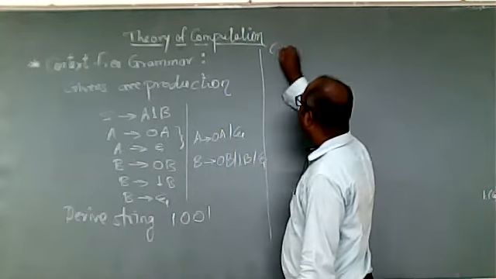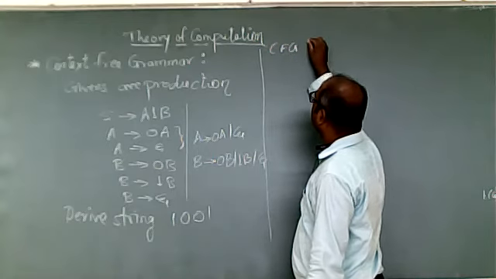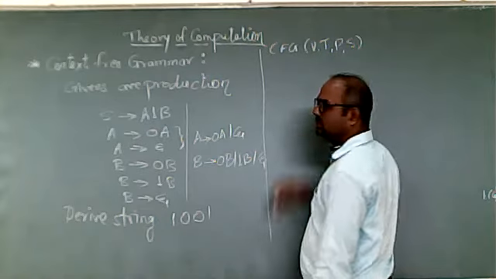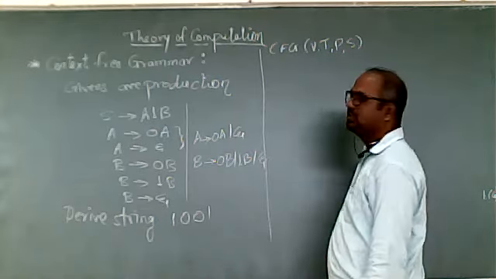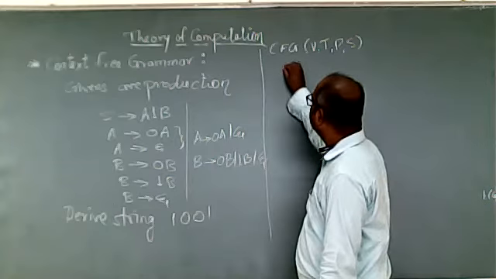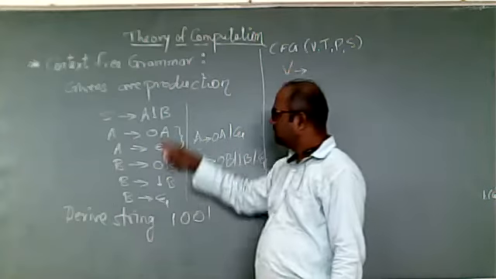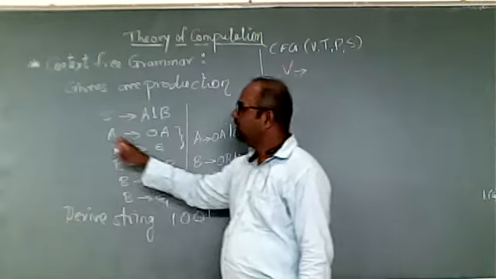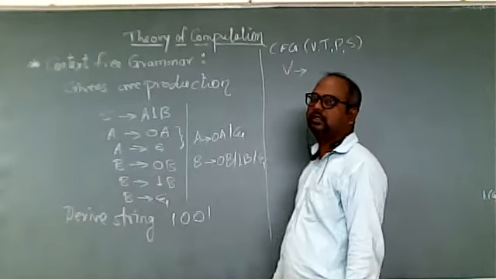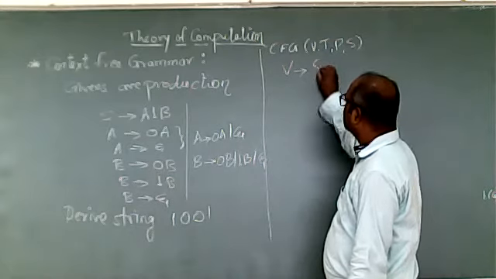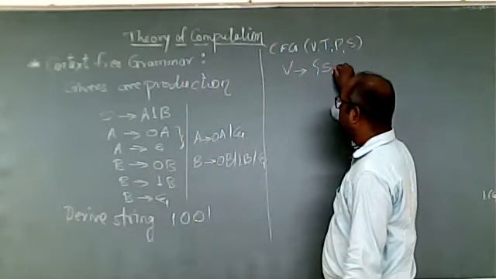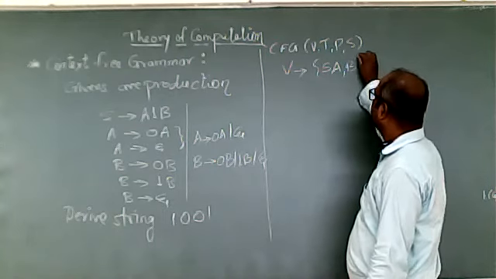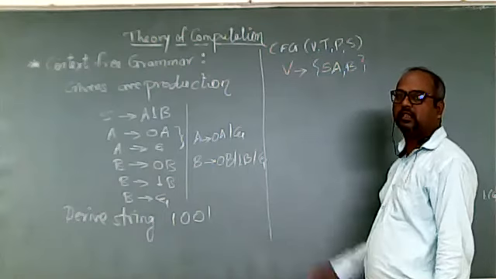First of all we will write the CFG. As we know, CFG means V, T, P, S: variables, terminals, productions, and starting symbol. Now in this case, what are the variables in these productions? The variables are represented with capital letters, and they always come on the left hand side. So the variables will be S, A, B. These are the three variables in these productions.